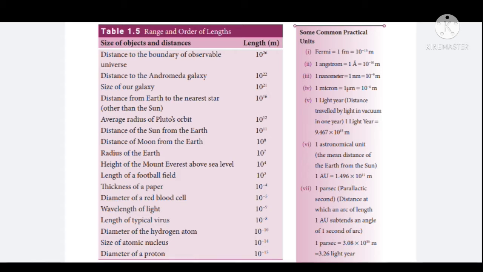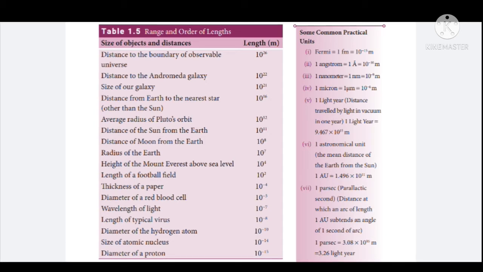Look at this table. Diameter of proton is measured in terms of 10 power minus 15 meter. Size of the atomic nucleus is about 10 power minus 14 meter. Diameter of hydrogen atom is about 10 power minus 10 meter. Wavelength of light is about 10 power minus 7 meter. Diameter of red blood cell is about 10 power minus 5 meter. And thickness of a paper is about 10 power minus 4 meter.